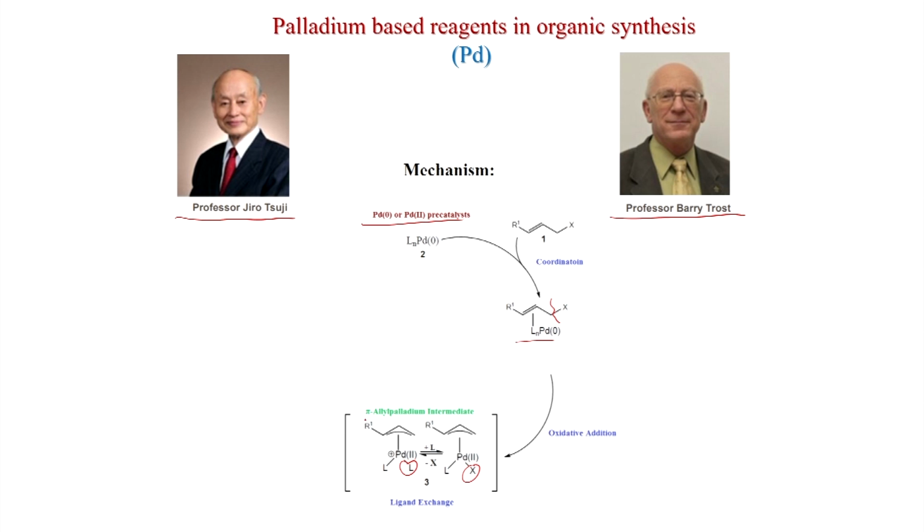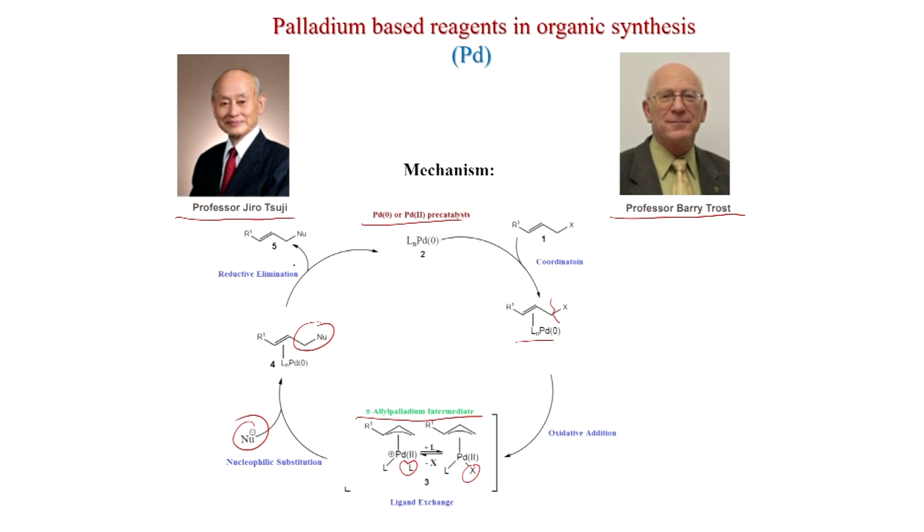So, overall a pi allyl palladium intermediate is formed, and as I have told, this is electrophilic. So, a nucleophile can react, and the nucleophile attacks from the terminal carbon, and you get this intermediate, which after reductive elimination gives your olefin, and palladium 2 becomes palladium 0 here.